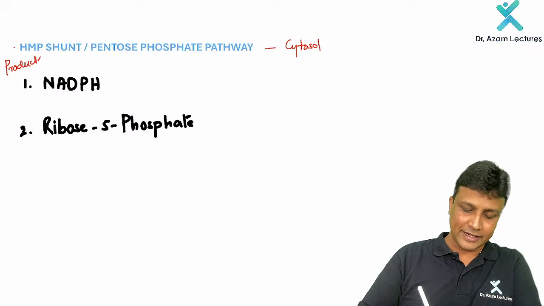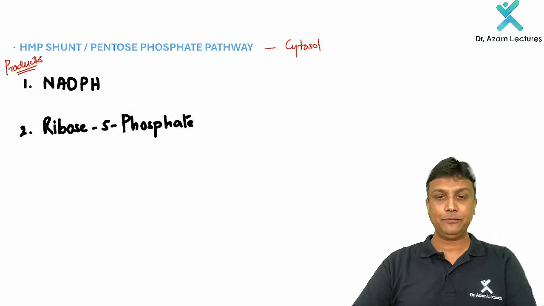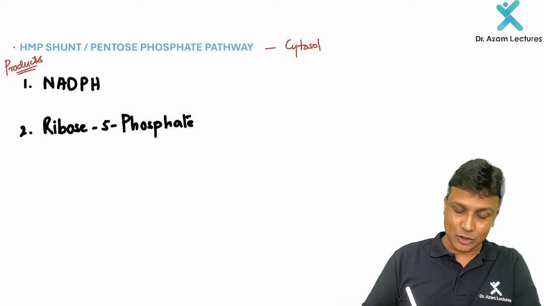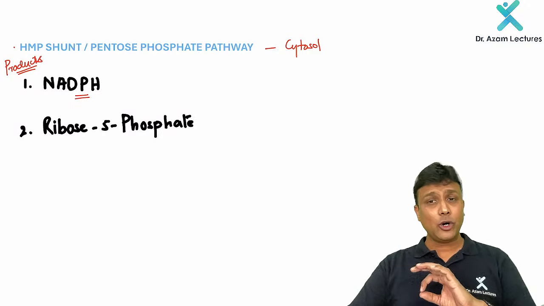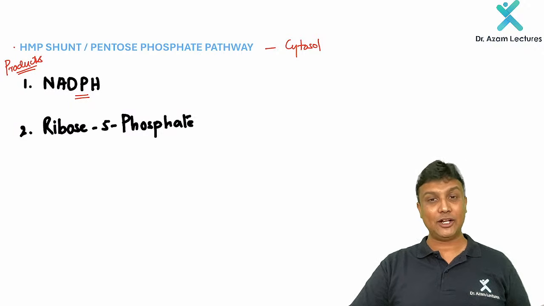Number one, it is NADPH, and number two will be the ribose 5-phosphate. NADPH and ribose 5-phosphate. Please be very careful. It is not NADH, it is NADPH. Remember, it is NADPH. And another one will be the ribose 5-phosphate.